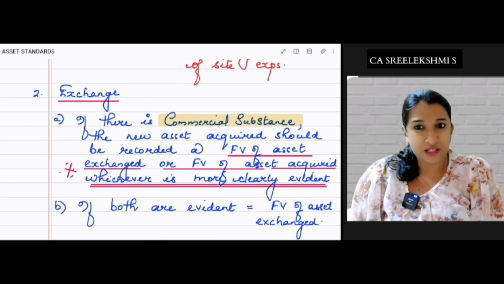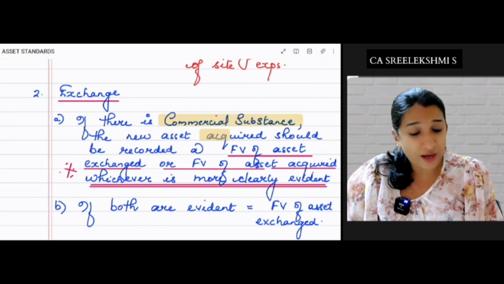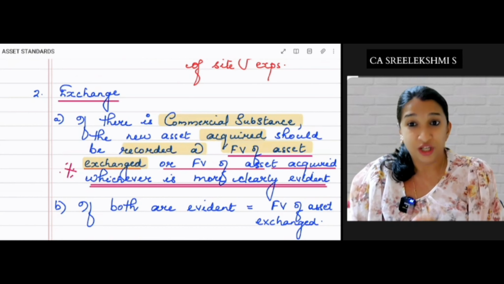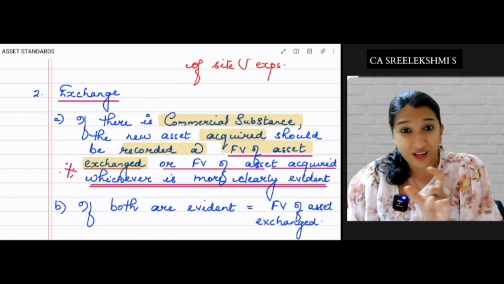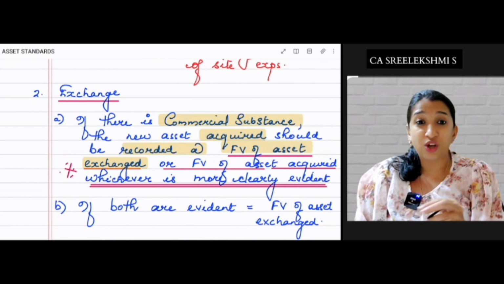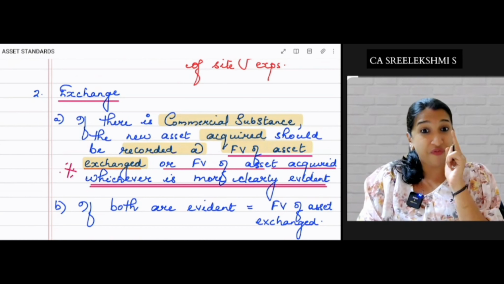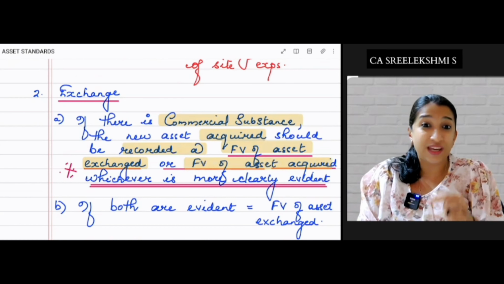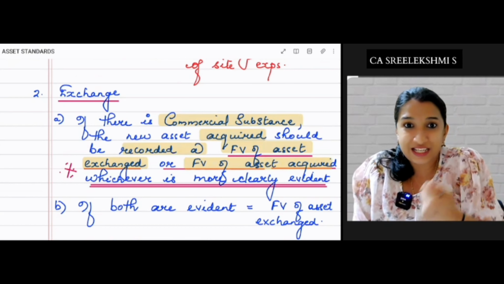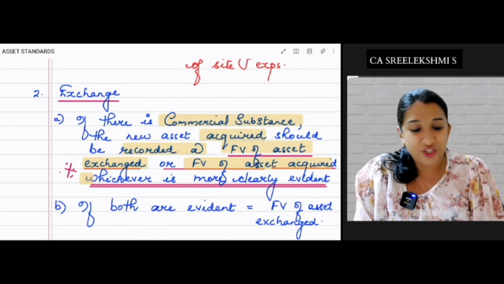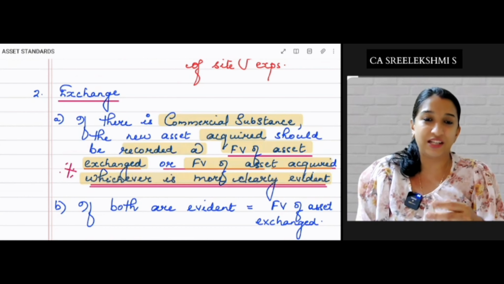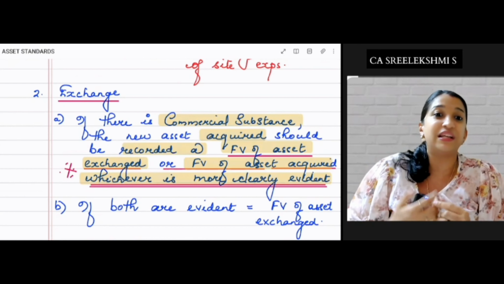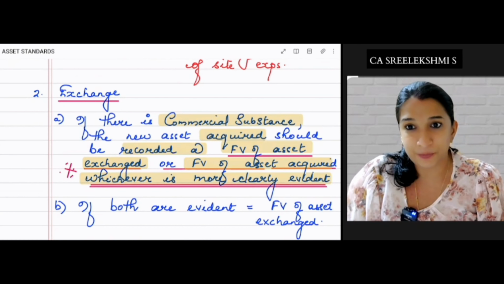So if there is commercial substance, then the new asset acquired should be recorded at fair value of asset exchanged, or fair value of asset acquired, same as that of AS10 which you have studied in intermediate, whichever is more clearly evident.